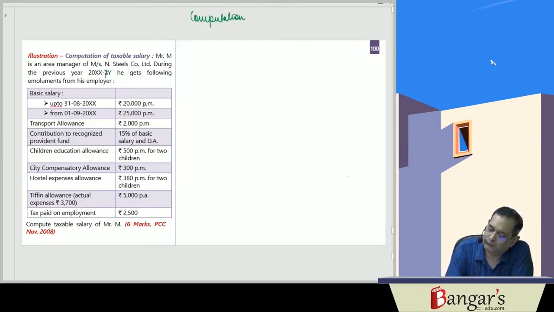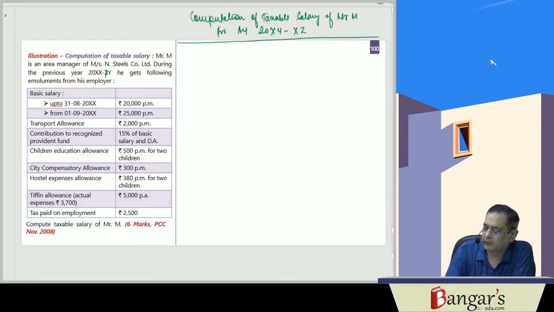So here we have to compute the taxable salary of Mr. M for assessment year 20XYXZ. First is the basic salary.